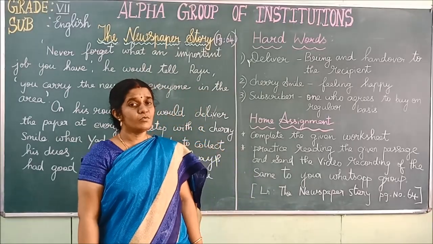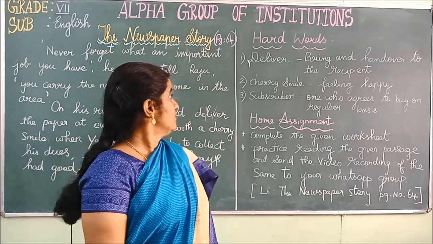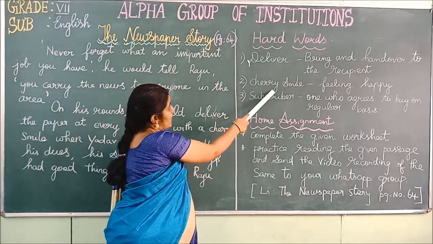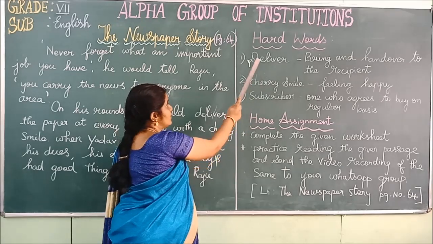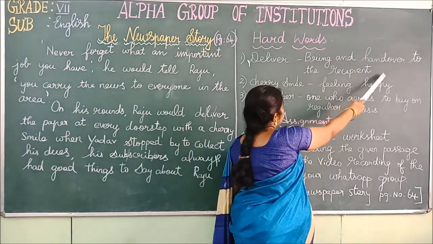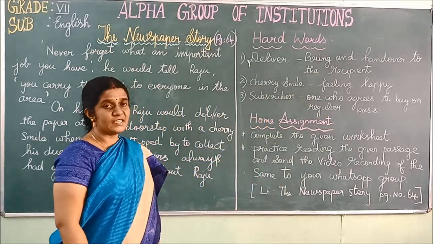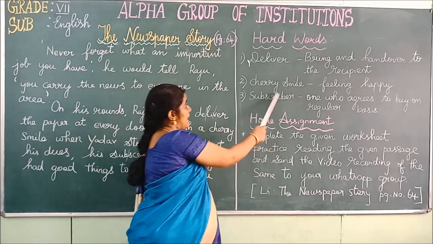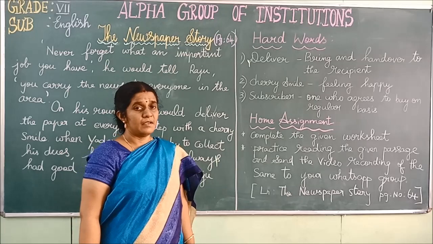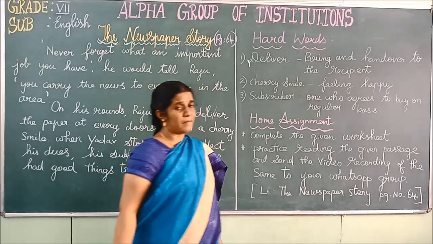Okay children, and now we will see the meaning for some of the hard words from the passage. Okay, so what are the hard words in this passage? Deliver, cheery smile, subscriber. First we will see what is the meaning of deliver. Cheery smile. It means he delivers the newspaper and he feels happy for that.